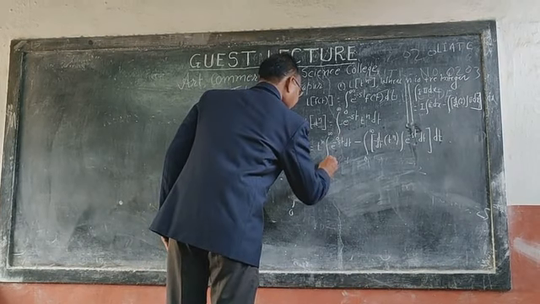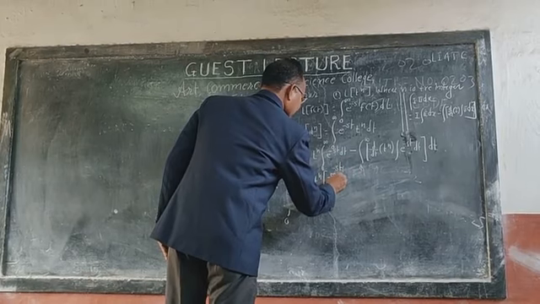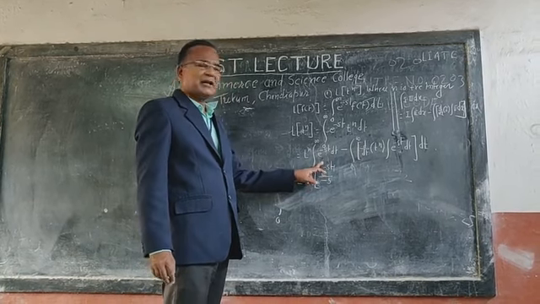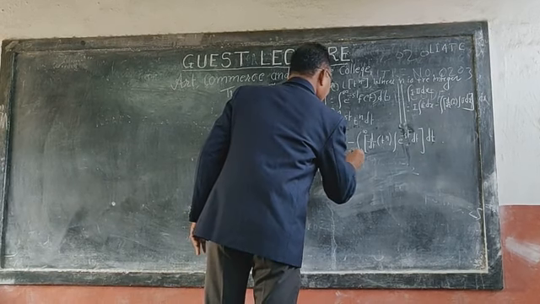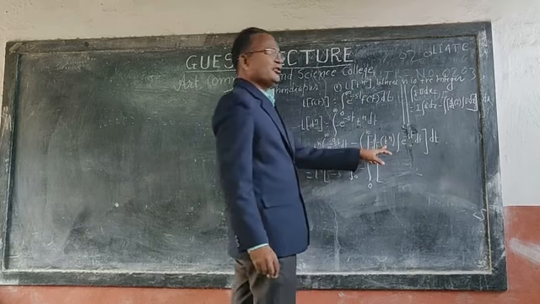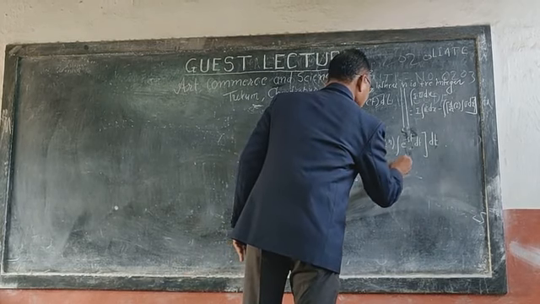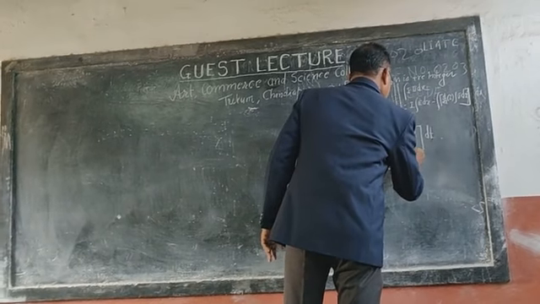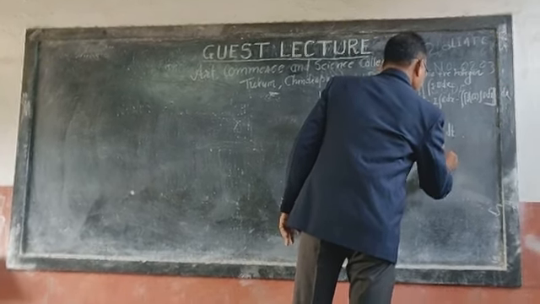Here t to the power n into e to the power minus st by minus s, where the derivative of the power of the exponential, minus st, with respect to t is minus s, from 0 to infinity, minus integration 0 to infinity, the derivative of t to the power n with respect to t, here n into t to the power n minus 1, into the integration of e to the power minus st with respect to t, here e to the power minus st by minus s, again this with respect to t.